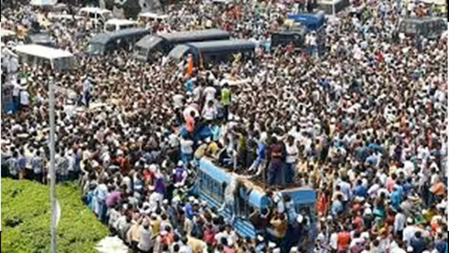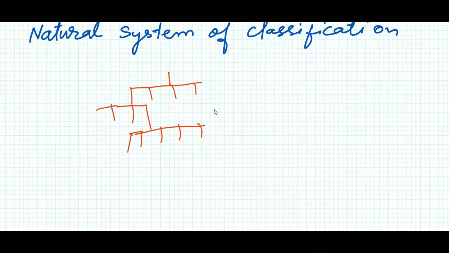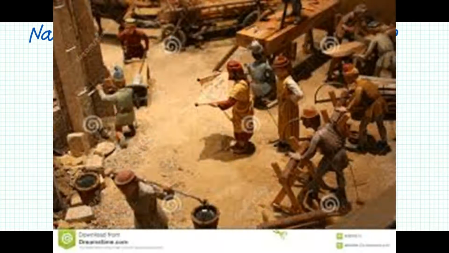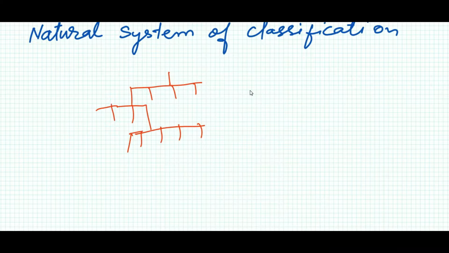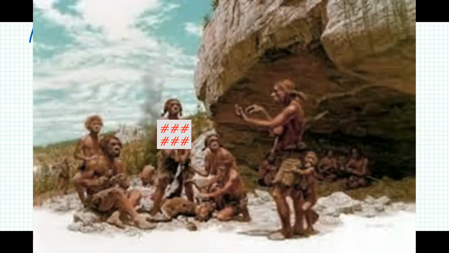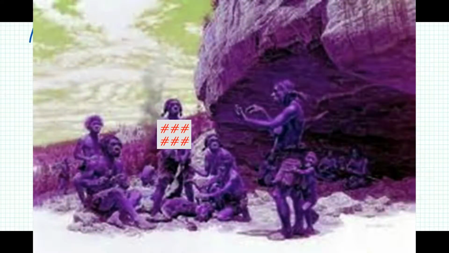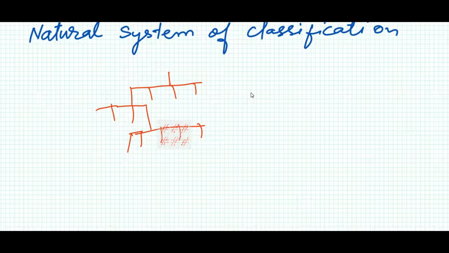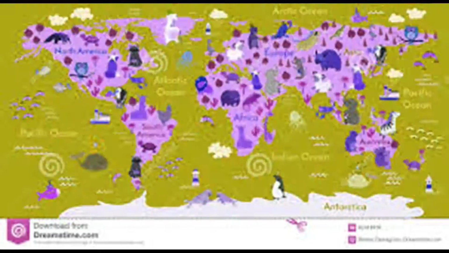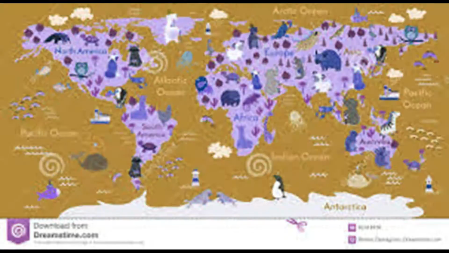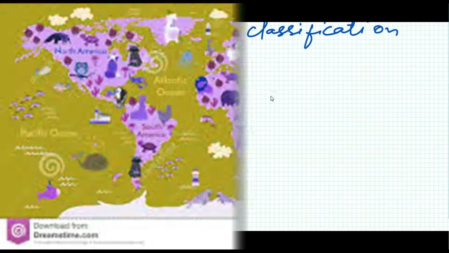That's why, to identify ourselves in prehistoric time, human beings created Kabila. We also divided and categorized ourselves on the basis of our look, our language, our living style in society. We also developed the family system, the caste system, and on the basis of geography we also divided ourselves. Therefore, classification of organisms became very important.